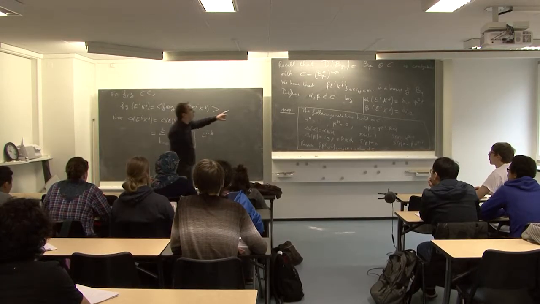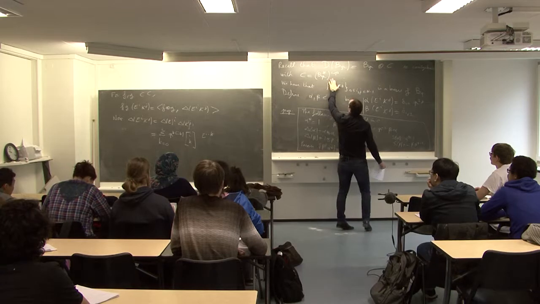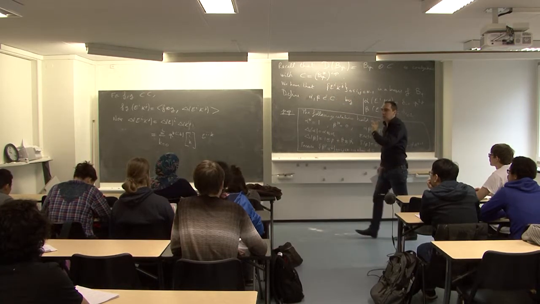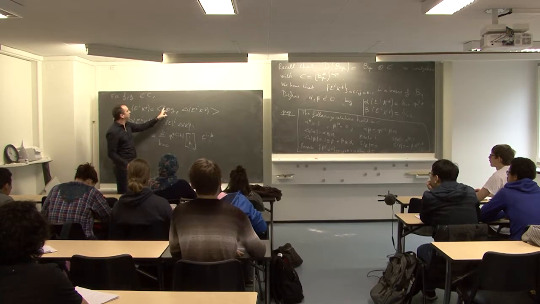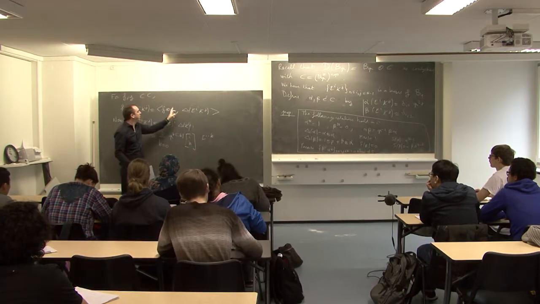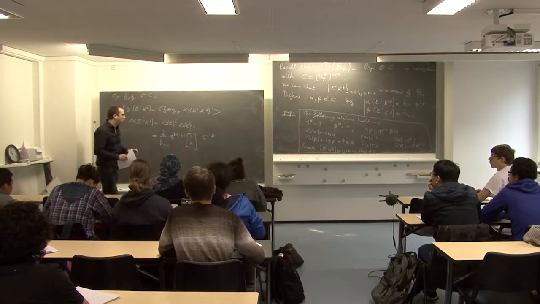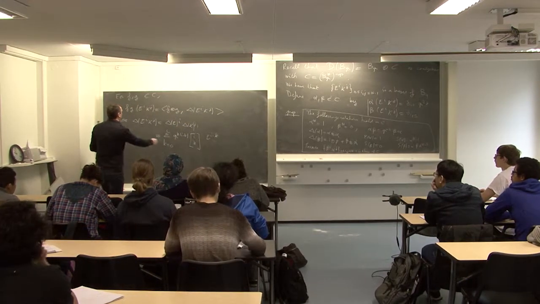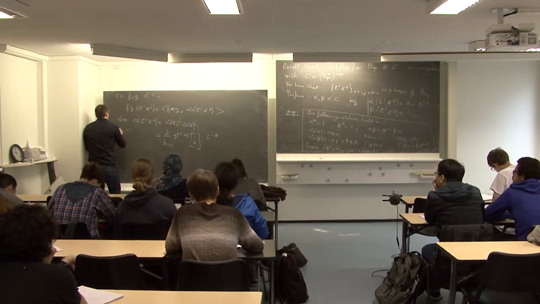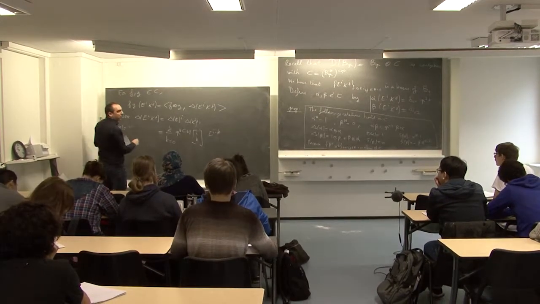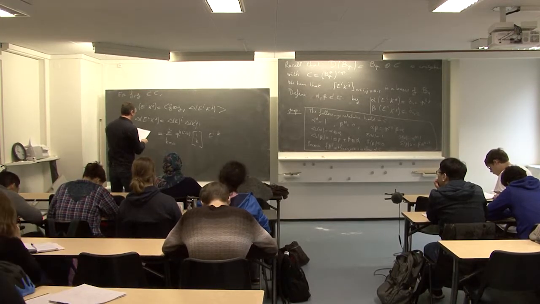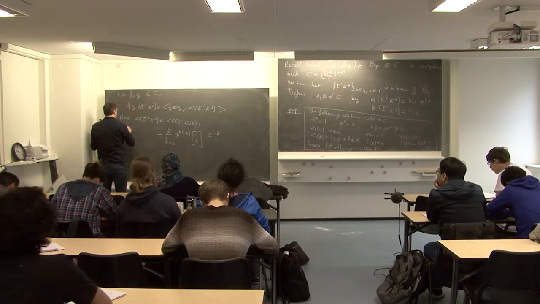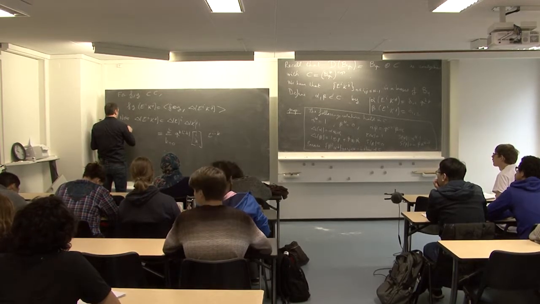We need to take the opposite coproduct of C. When I write this, f is for the first, g for the second. Okay, so I recall that delta E is E tensor K plus 1 tensor E.